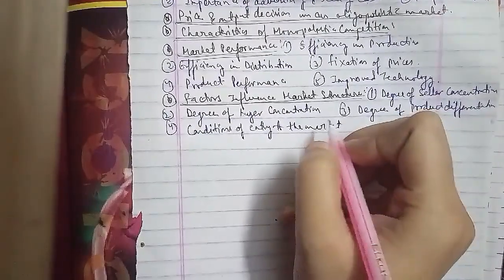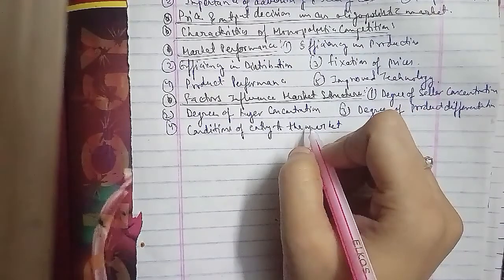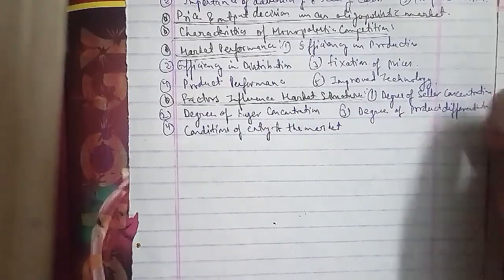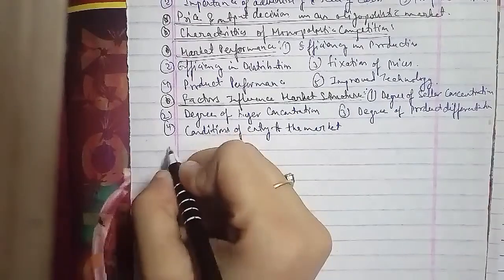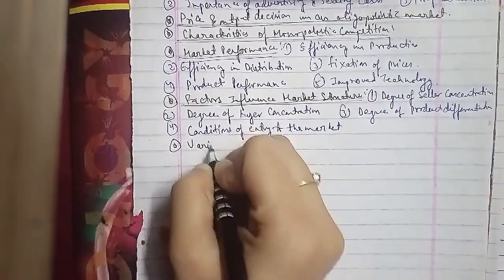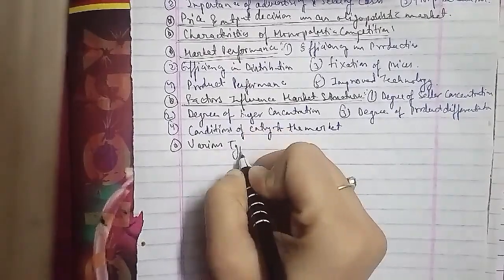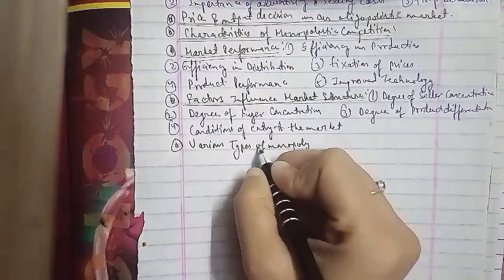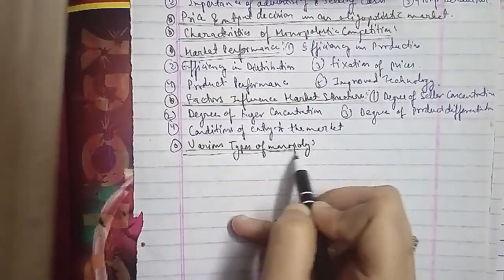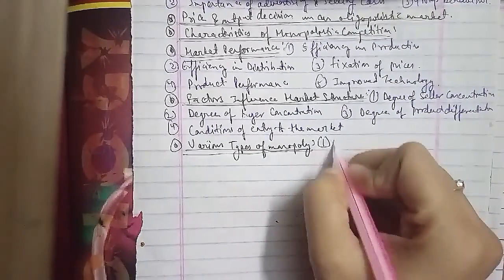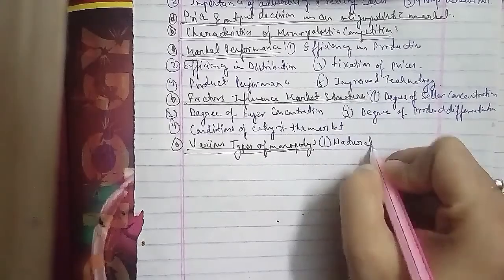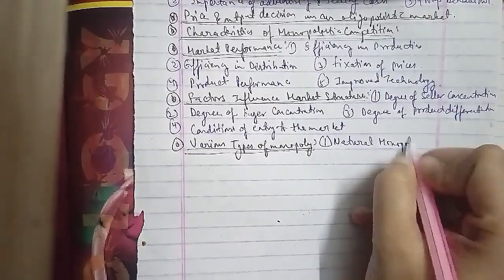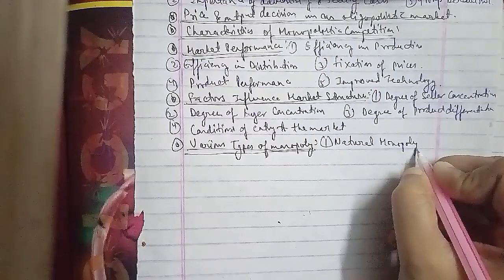Now we'll go ahead with another question that has arisen: list the types of monopoly. The various types of monopoly are: the first is natural monopoly. The second is public utility monopoly.